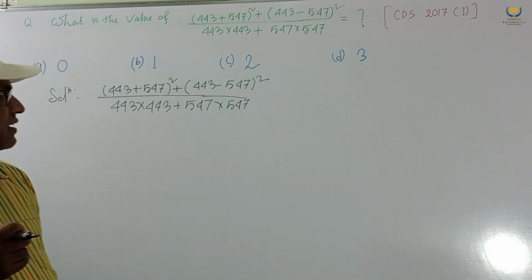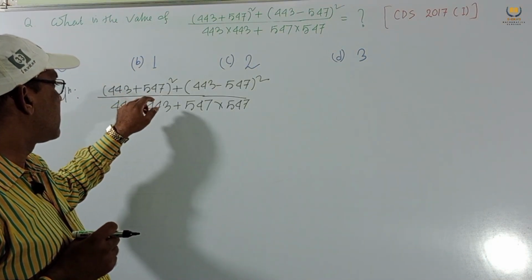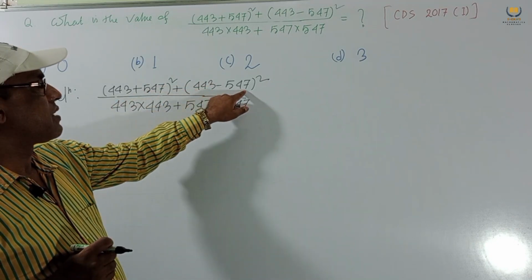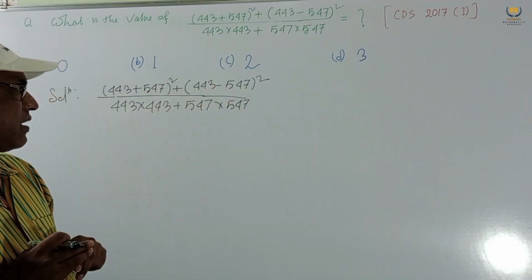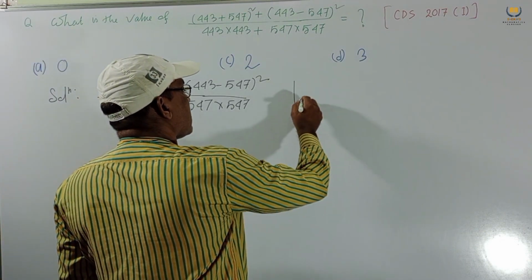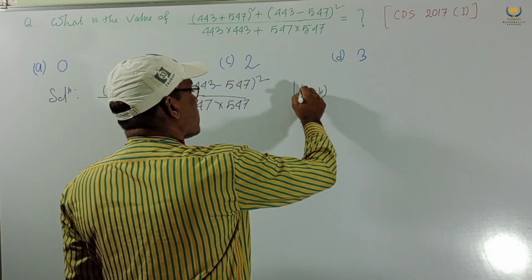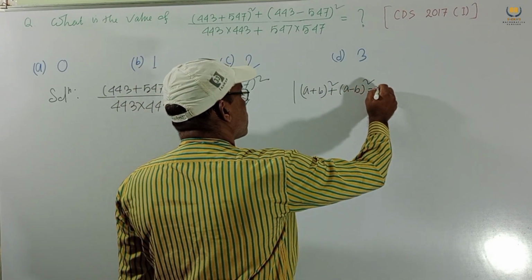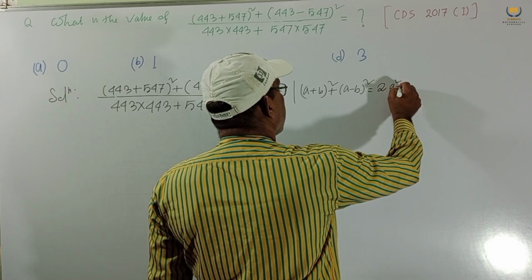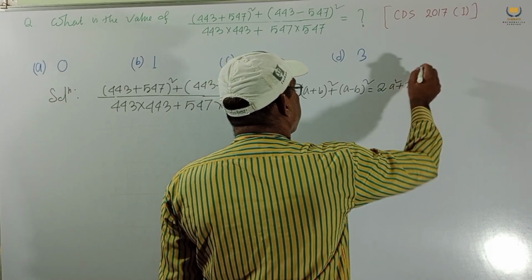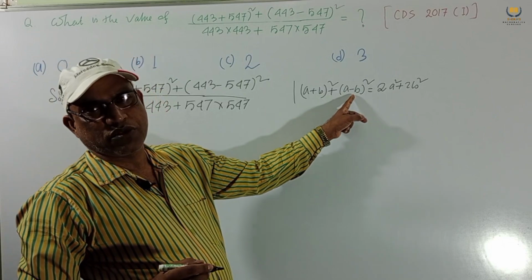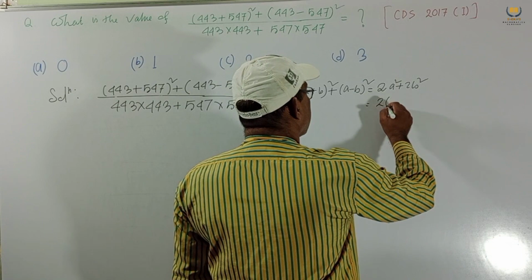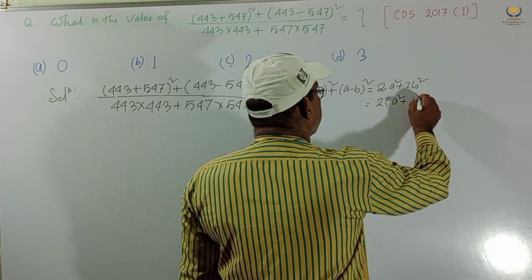Now one thing is that here all the numbers are same, 443, here also 443, 547, 547, numbers are same. Now we know this formula, a plus b whole square plus a minus b whole square equals 2a square plus 2b square, plus twice ab minus twice ab cancel, or we can take 2 common, then a square plus b square.